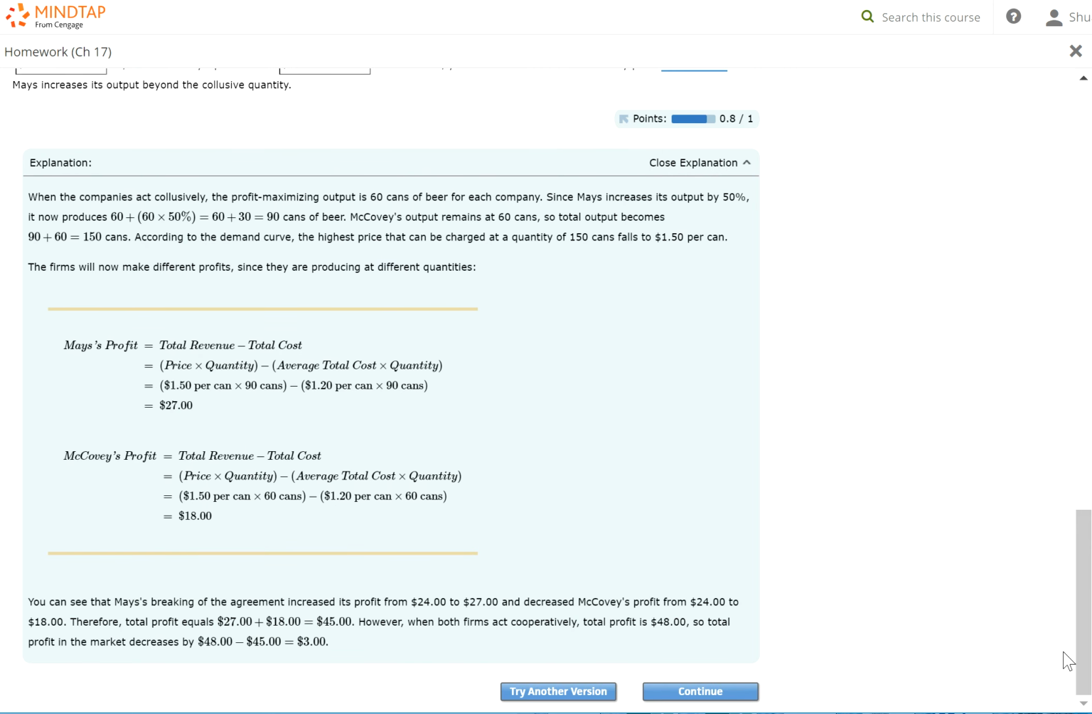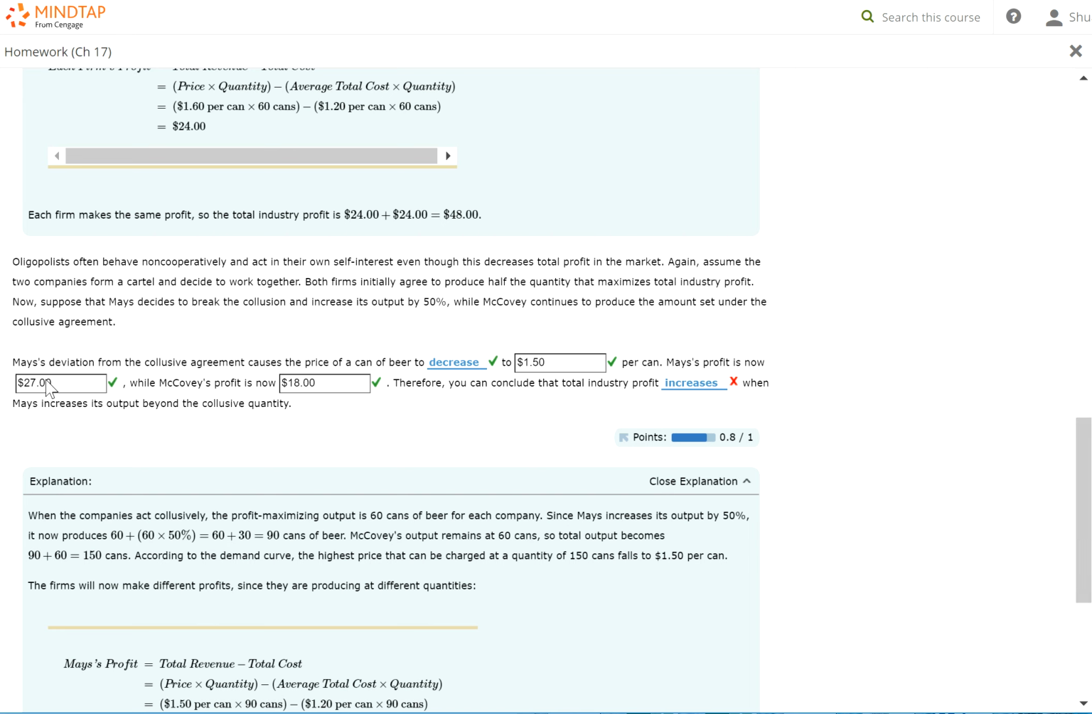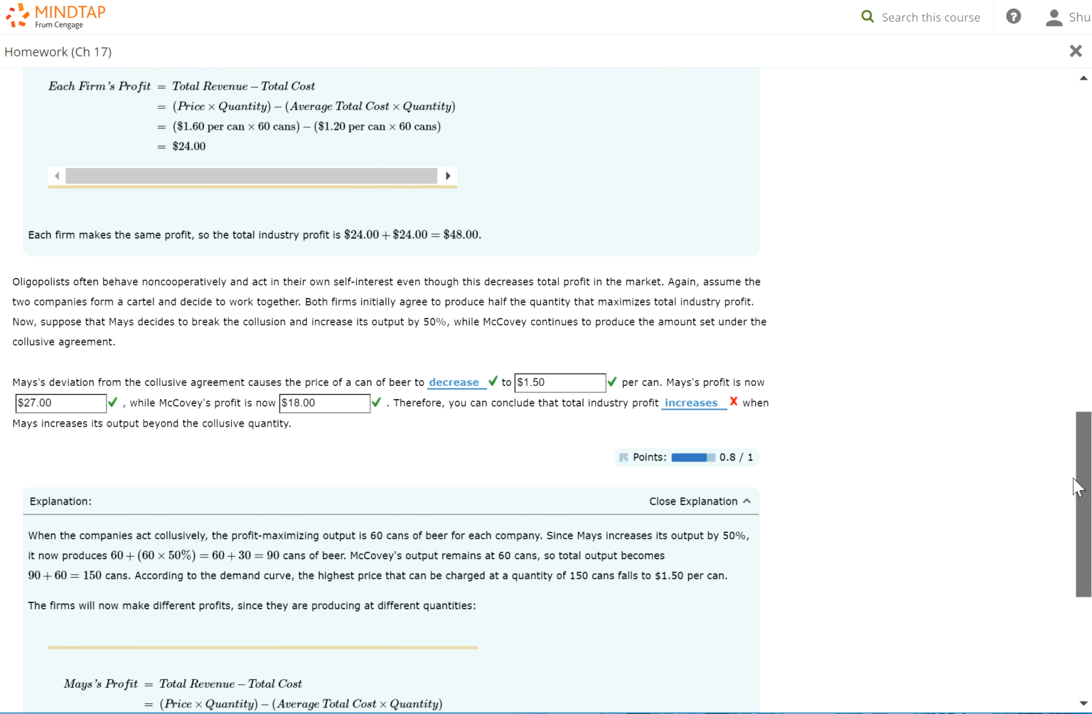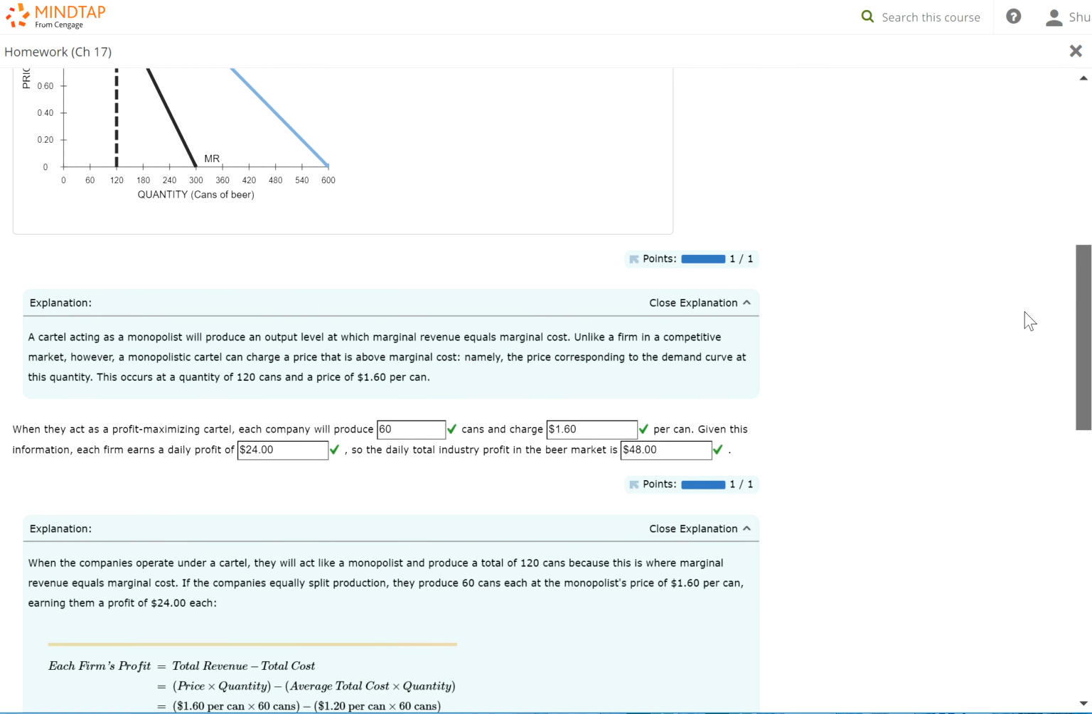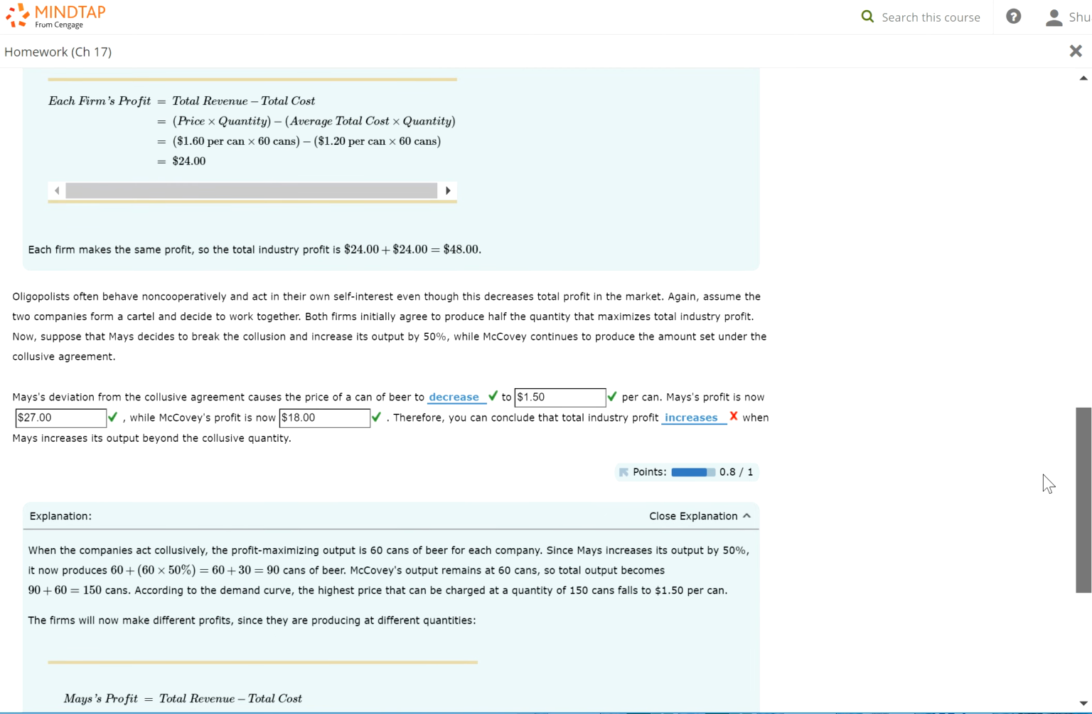All right, guys, don't make the same mistake I made. Before you finish the last one, find out what the total profit is. So 27 plus 18, that should be 45. I was thinking about 55. So don't trust your head, use your calculator. Before it was 48, now it's 45. So this one should be decreasing, not increasing.